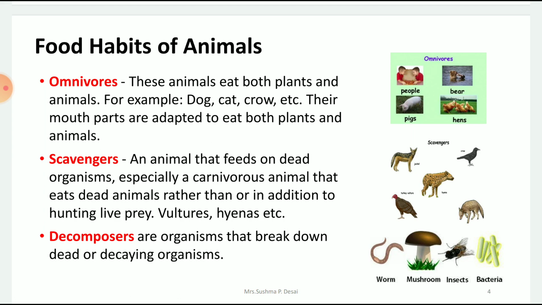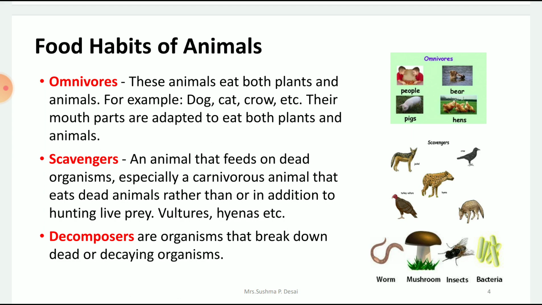The next type is the scavengers. The scavengers play a very important role in the eating habits as they eat the dead. Carnivores hunt and eat, but the scavengers eat what is already dead. Why do they play an important role? If the dead organism remains on the land, it will start rotting and spoiling, which will lead to foul smell.